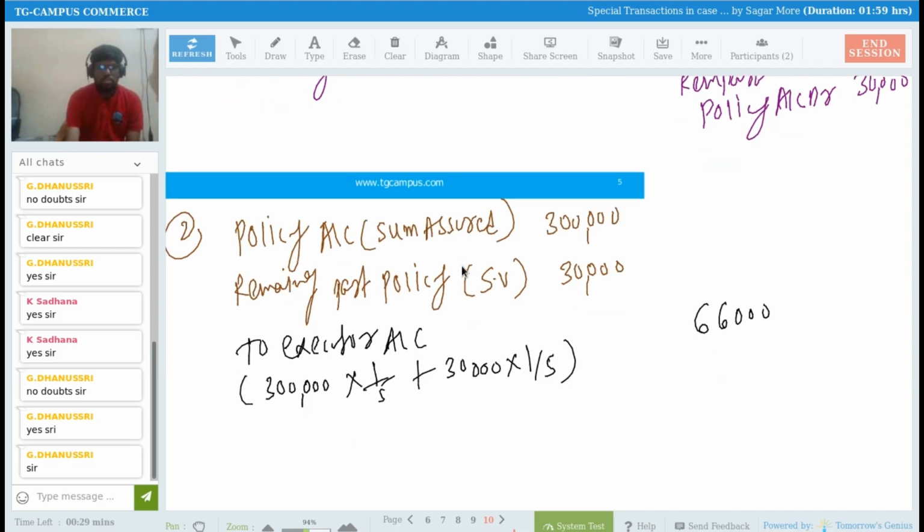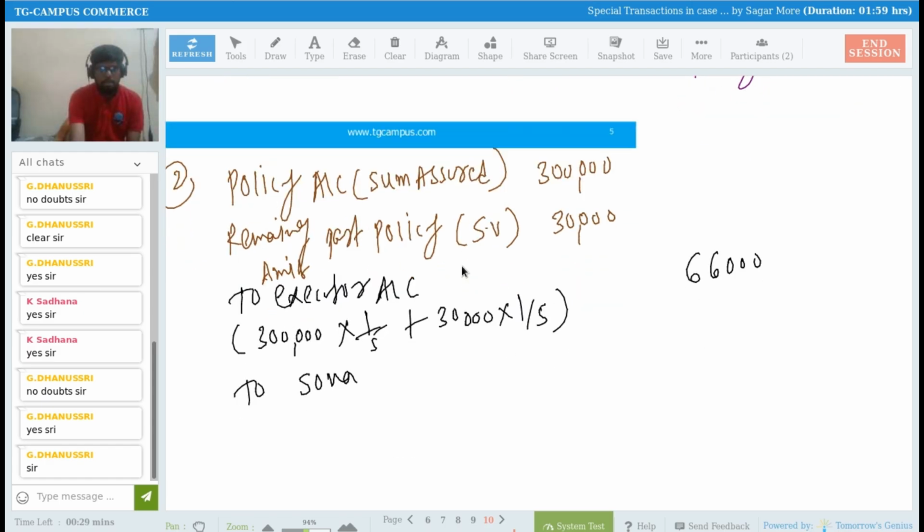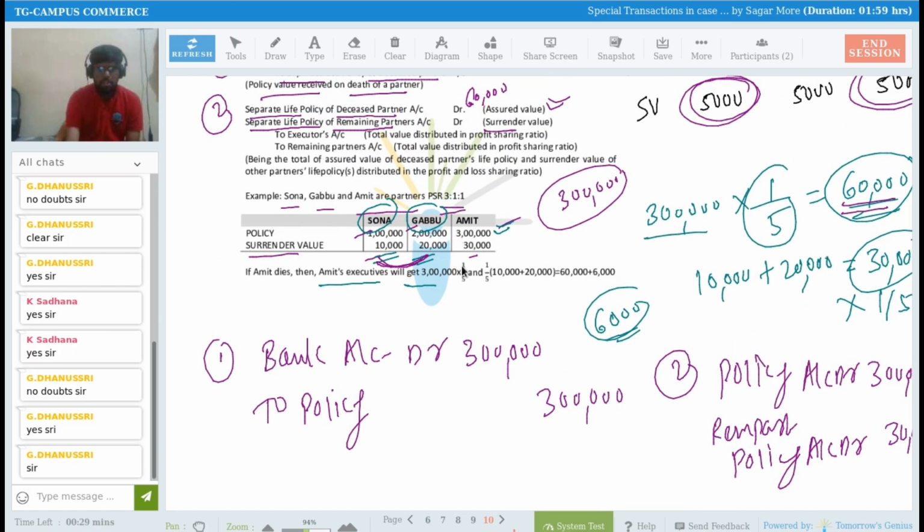And the remaining amount we have to distribute among the continuing partners' capital accounts. So here the death is of Amit. Death has occurred now. So we have to credit Amit's executor account, and we have to credit Sona and Gabbu the remaining amount as per their profit sharing ratio. Understood?